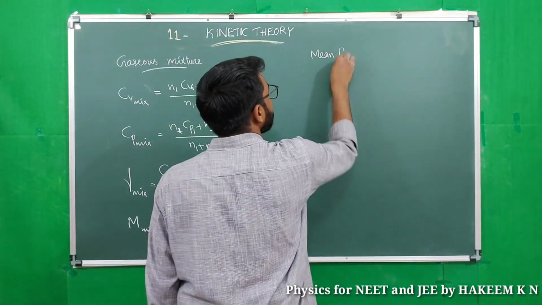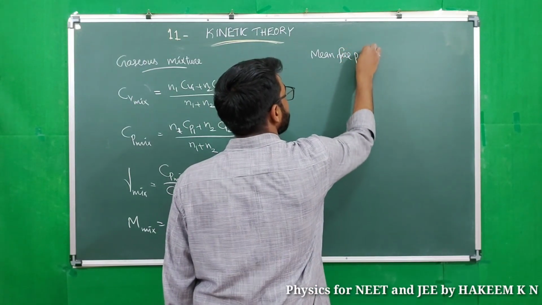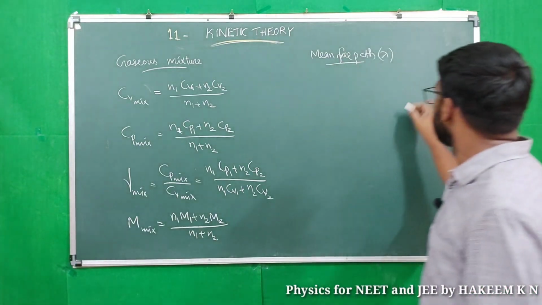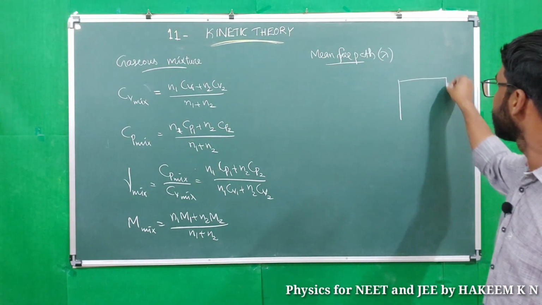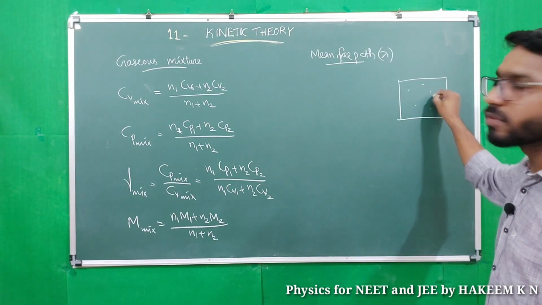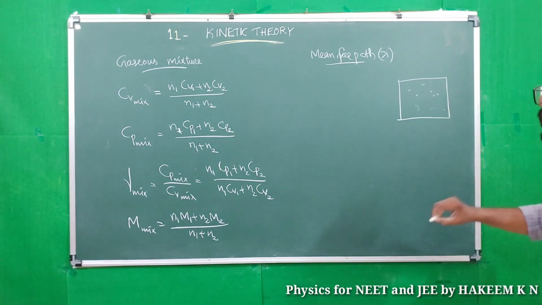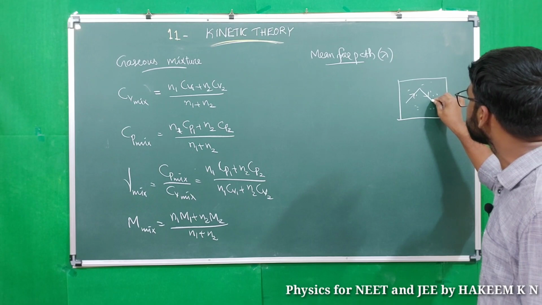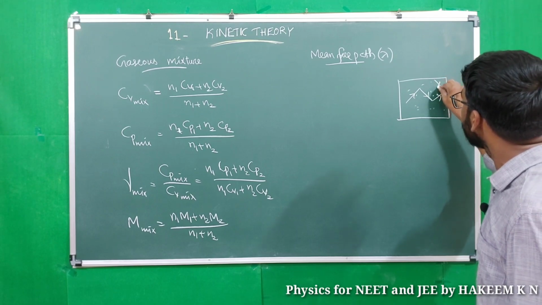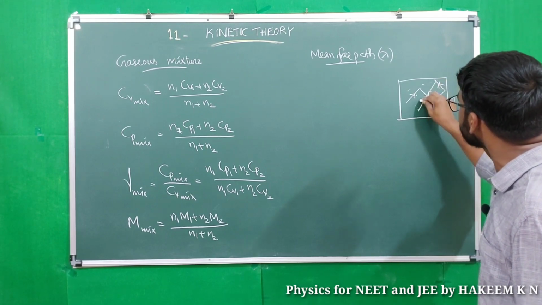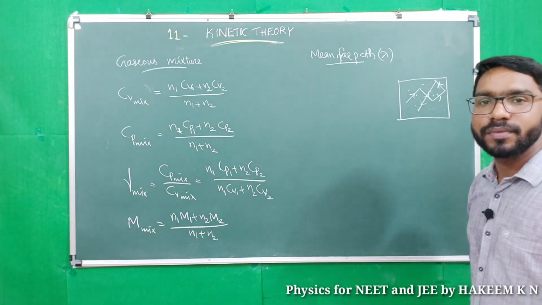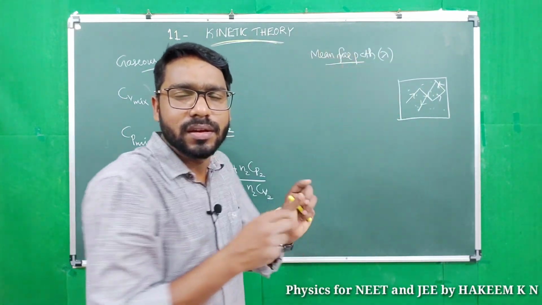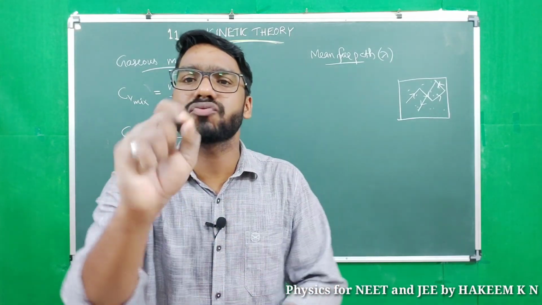mean free path, lambda. A container possesses a large number of gas molecules. They are moving randomly in all directions with all possible speeds, and they collide with each other. Those collisions are perfectly elastic, and motion between the collisions is a straight line.